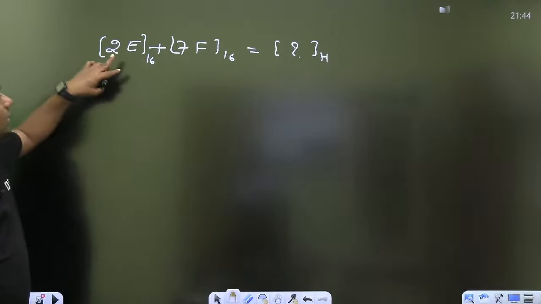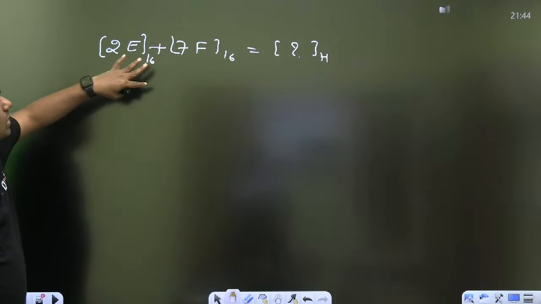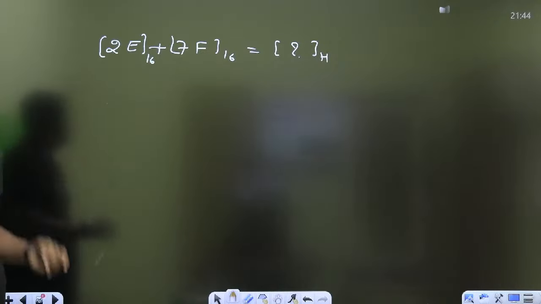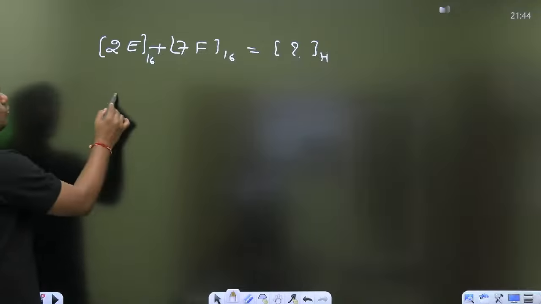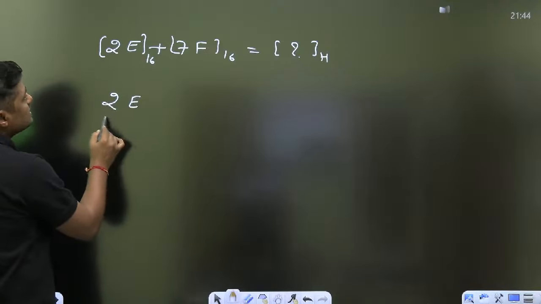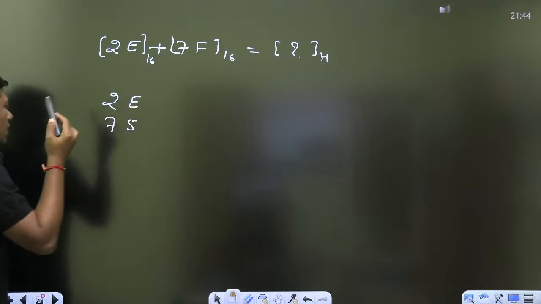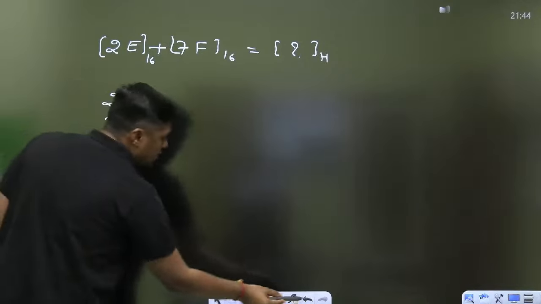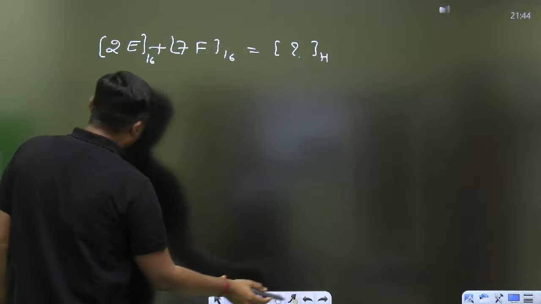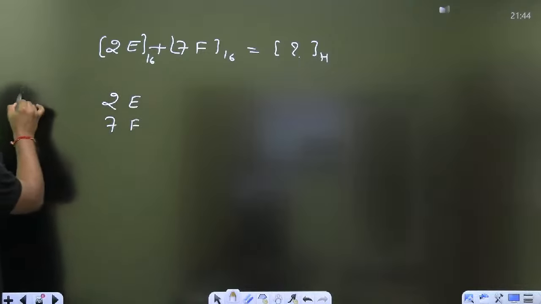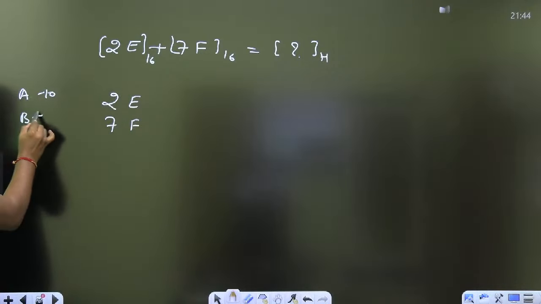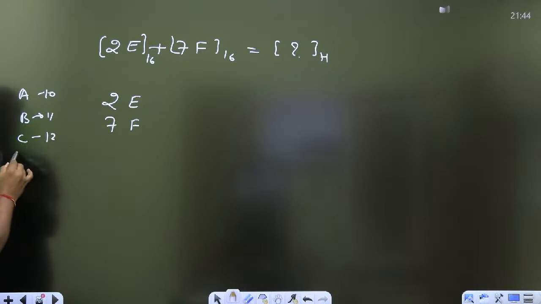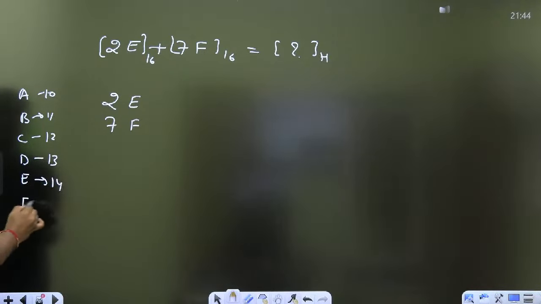Now if suppose I want to add these two numbers in hexadecimal, so what will be the result? Simply 2E 7F. A number of students are confused with that. What is the meaning? What is the value? So always write this value: A for 10, B for 11, C for 12, D for 13, E for 14, and F for 15. So that there will be no silly mistakes.